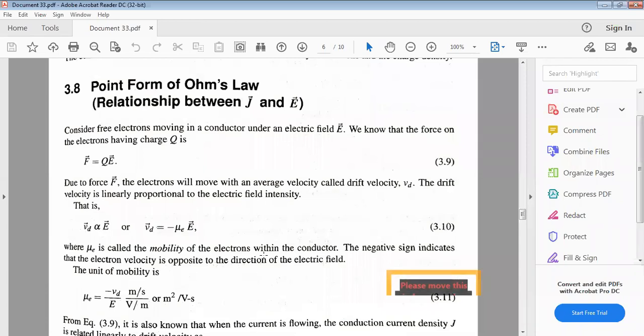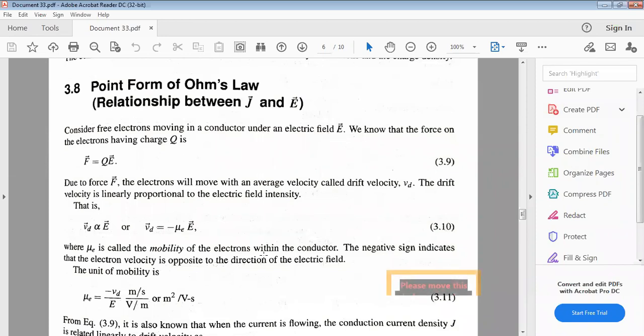Due to the force F, the electrons will move with an average velocity called drift velocity Vd. The drift velocity is linearly proportional to the electric field intensity, that is Vd proportional to E, or Vd equal to minus mu E.